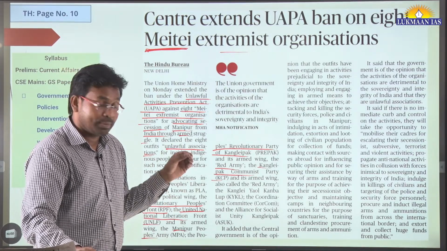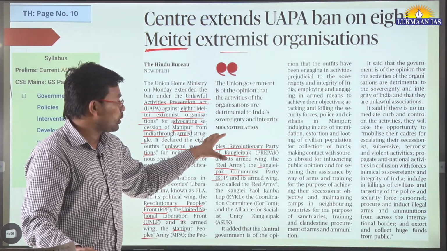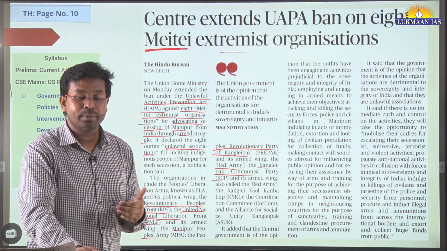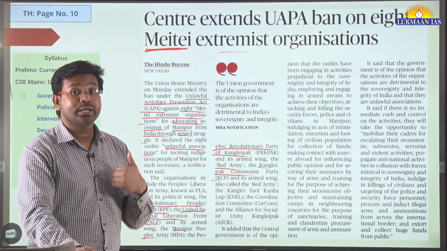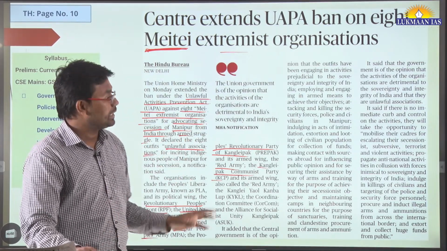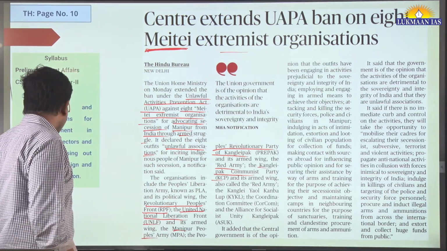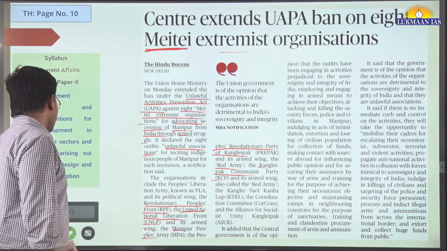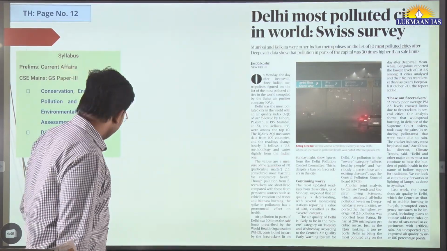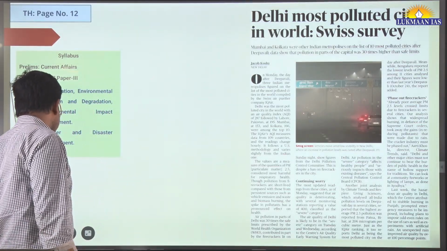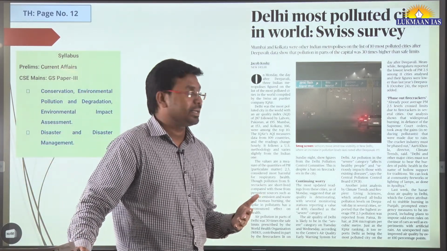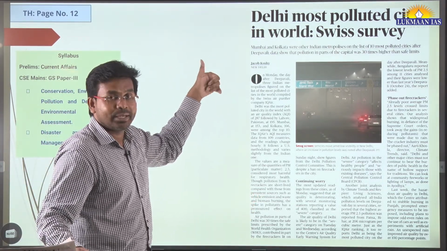So those people who belong to these organizations can be arrested by the government of India, even without any prior notice, because these organizations have been banned under the UAPA Act. That's the thing. Why is it needed? Because they have shown secessionist tendency. India is a union of states, but it does not allow any state to go away from India. That's the thing.